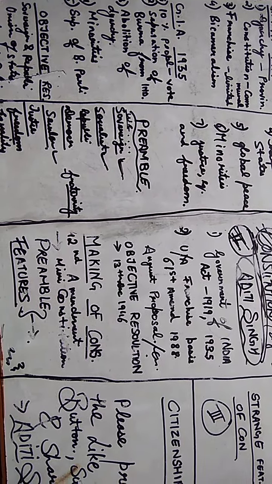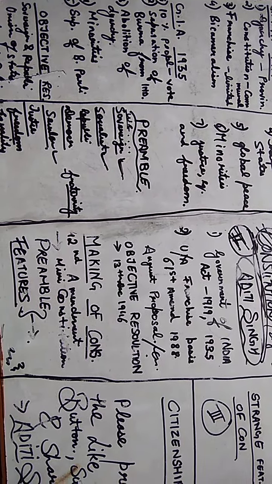Now we have democracy. Democracy means the main power rests with the people, and people have the power to choose the government, or the government receives its power from the people. Now we have justice. Justice means all are equal before the law, or equal in the eyes of the law. It is not the case that for a particular crime, an IAS officer will not get punishment while a normal person will. No, all persons are equal, and they get equal punishment for equal mistakes.